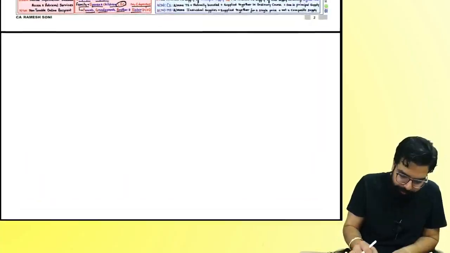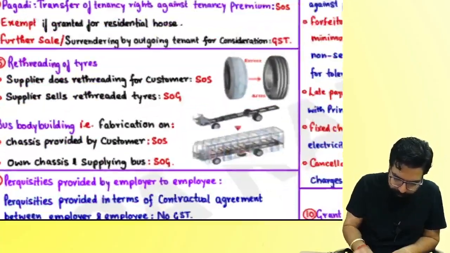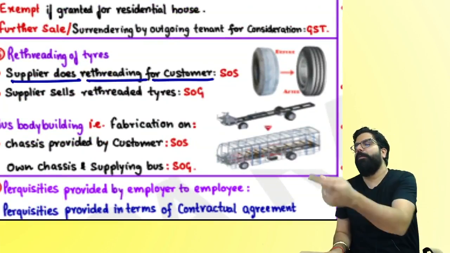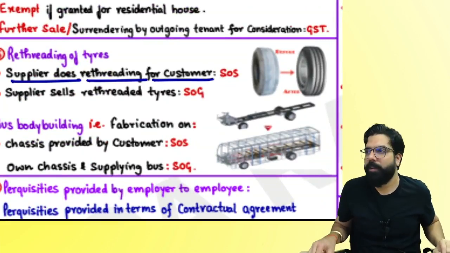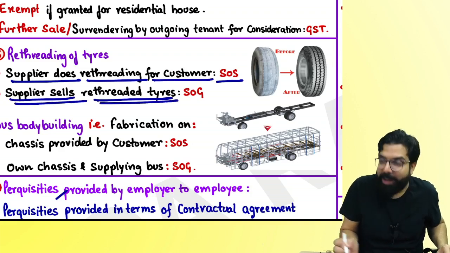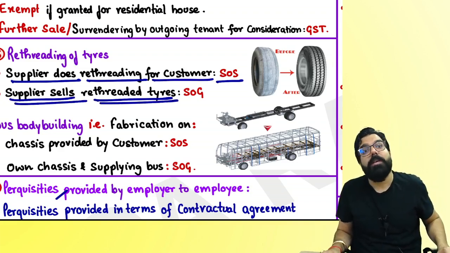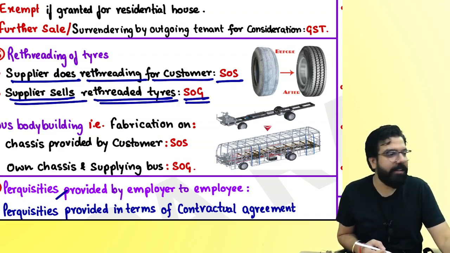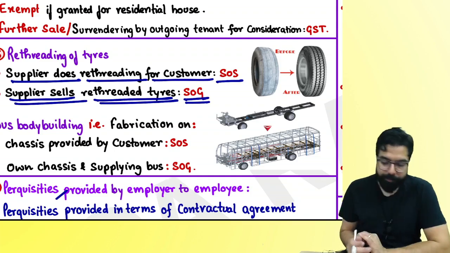If the supplier does rethreading for a customer, if I do rethreading for you, am I giving you goods or service? Service. But if the supplier sells a rethreaded tire, then it is always supply of goods. People watching at home, are we clear with this? Can we go ahead? Next.